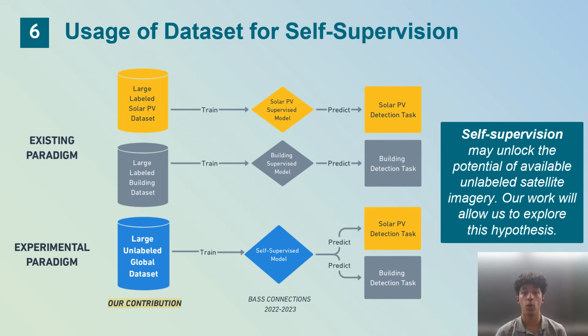Using our dataset would allow for the training of a self-supervised model using primarily unlabeled data. This is different from the existing paradigm where for each task we need one large labeled dataset to train one specific model. We believe that self-supervision may unlock the potential of available unlabeled satellite imagery, and our work will allow us to explore the hypothesis that we can use one model that generalizes well across both geographies and tasks.